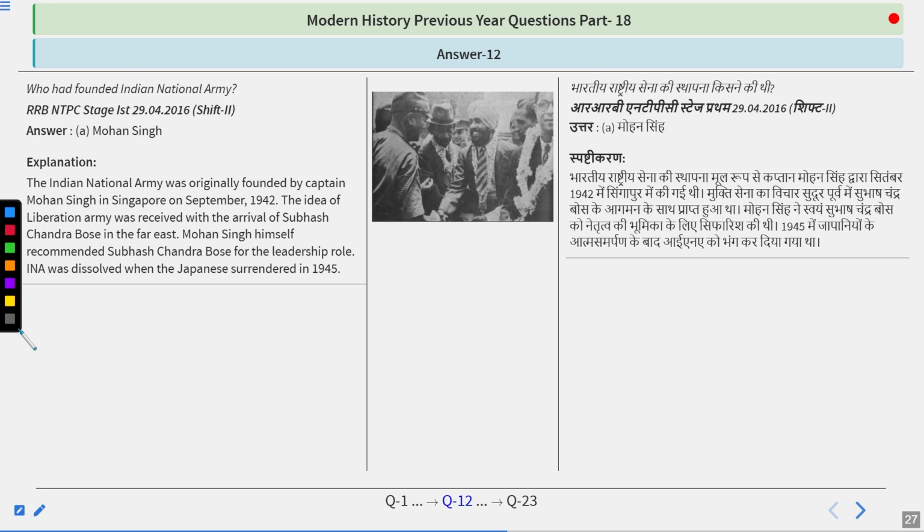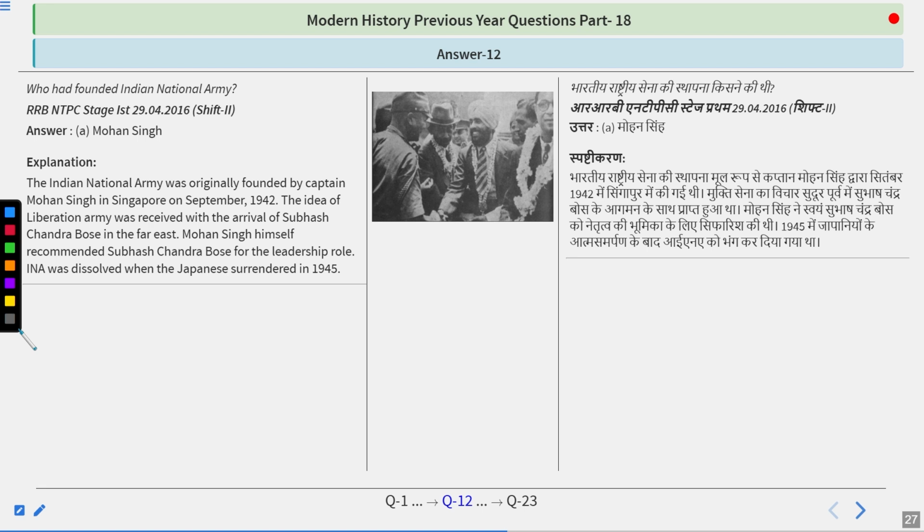The idea of the Liberation Army was revived with the arrival of Subhash Chandra Bose in the Far East. Mohan Singh himself recommended Subhash Chandra Bose for the leadership role. INA was dissolved when the Japanese surrendered in 1945. So this idea came from Captain Mohan Singh. But later there was a dispute between Captain Mohan Singh and the Japanese troops. Because of that, the Azad Hind Fauj was disbanded.